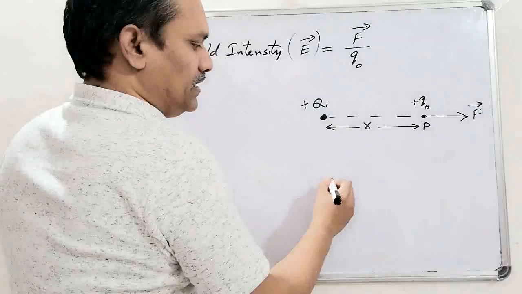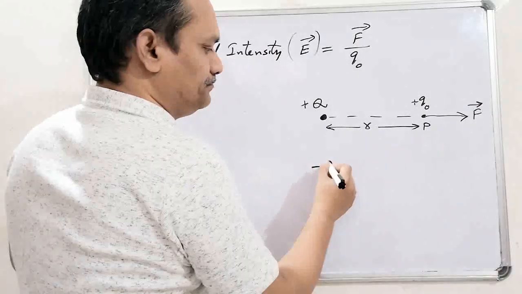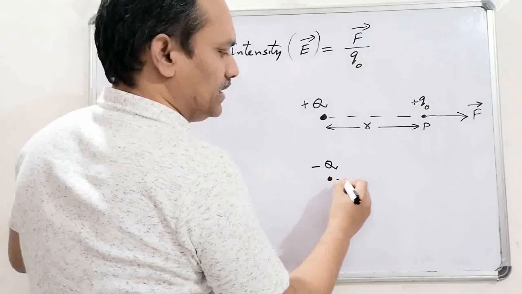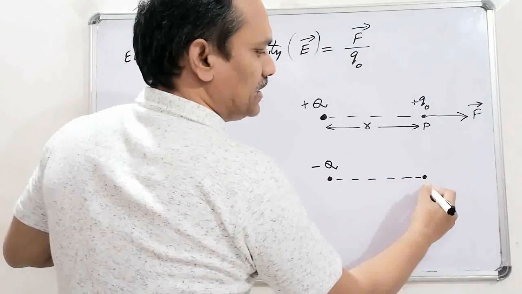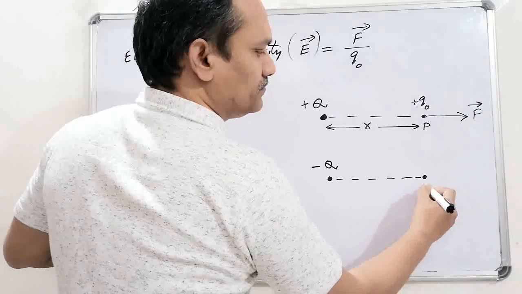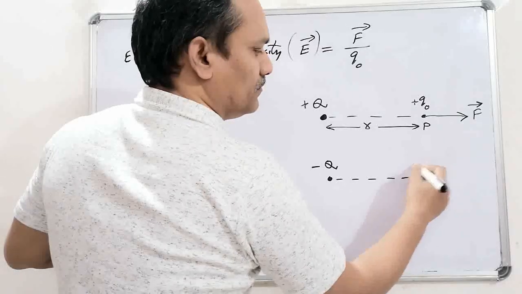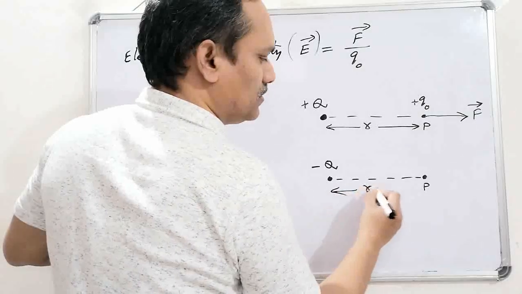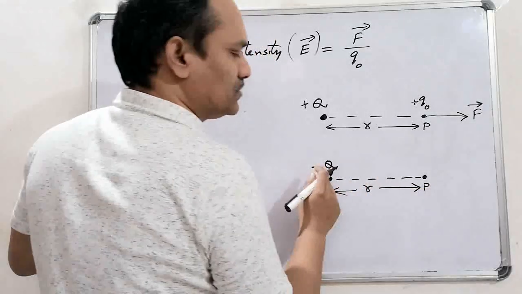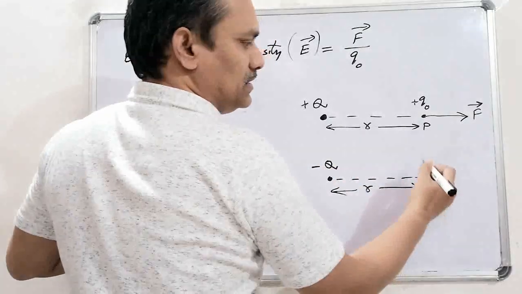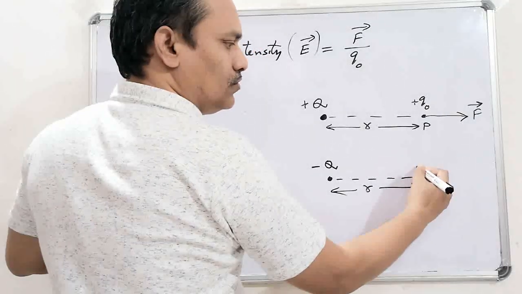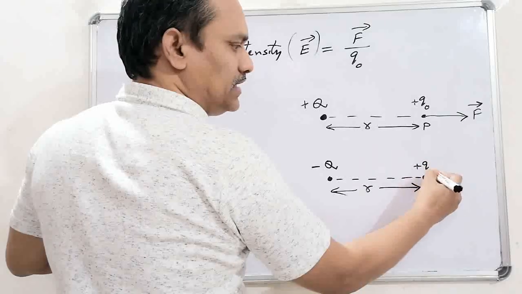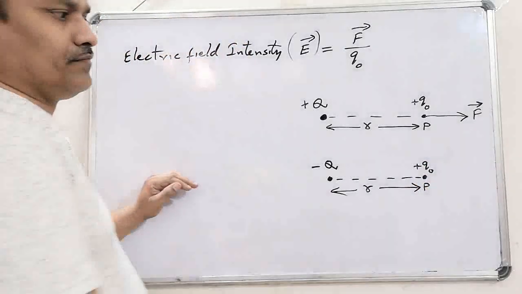If we take a negative charge and assume that we placed a test charge at some other point which is at a distance small r from the given negative charge minus Q, then if we want to know the field intensity at this point, we should place a test charge at that point.